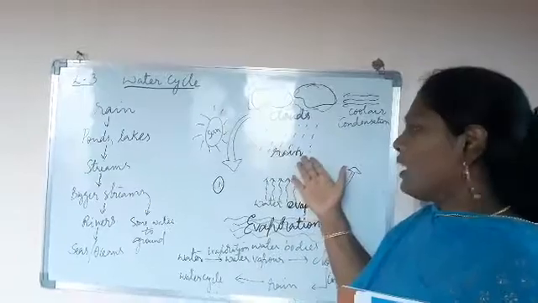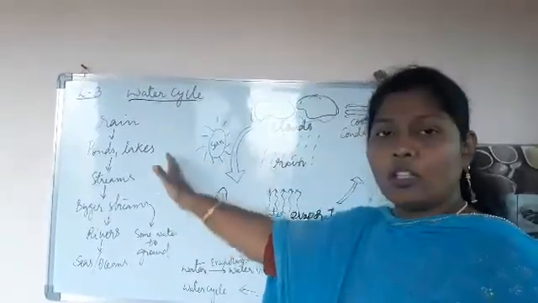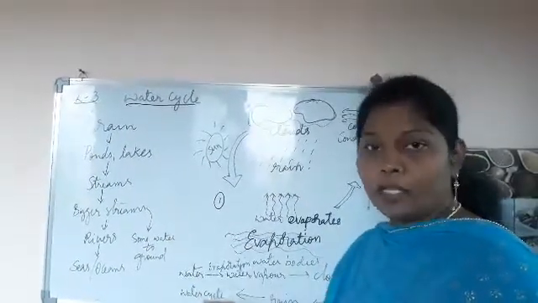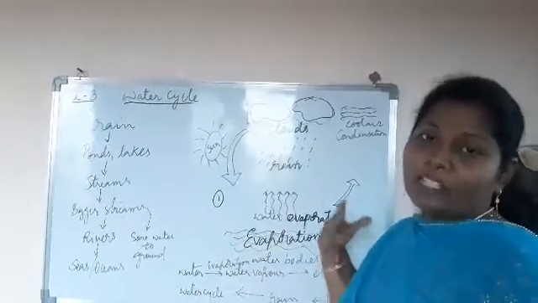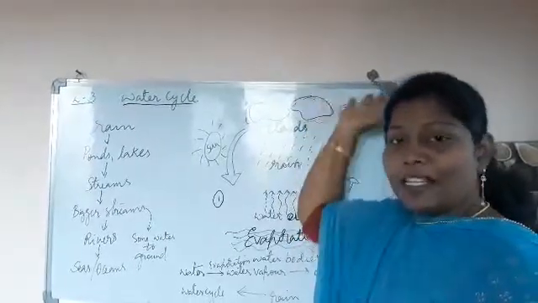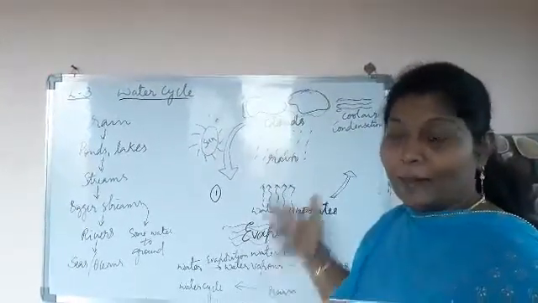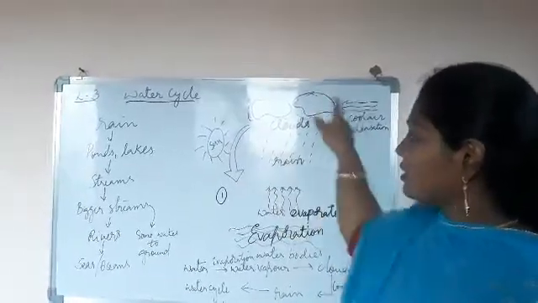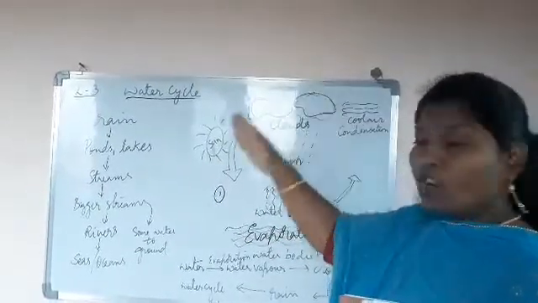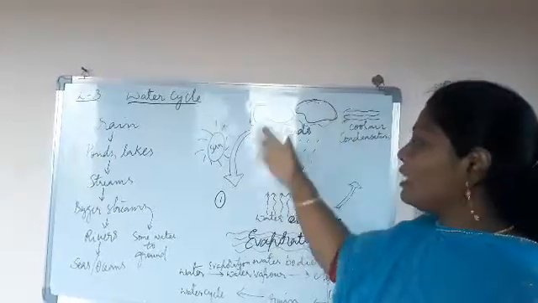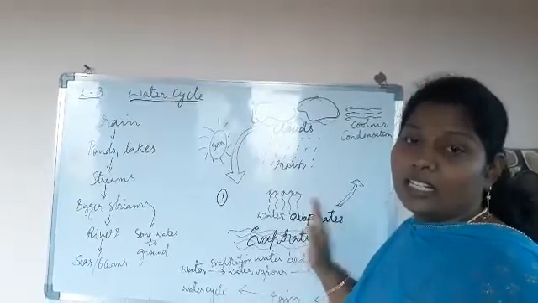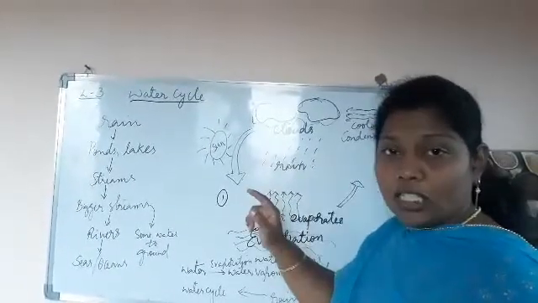Again the same process. The rainwater is again collected in all these water bodies, some into the ground, and again the water is evaporated and the clouds are formed and condensation happens. Again the rain comes to the earth. So this is a cyclic process. See children, this is completely a cyclic process. So there is no gap in between this. So this complete process of water is called the water cycle.